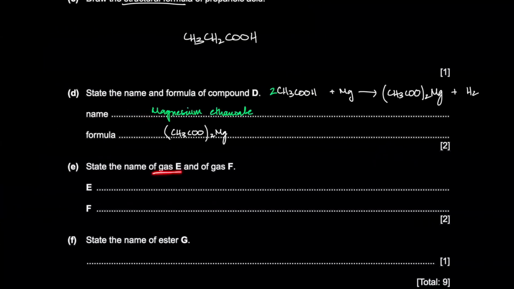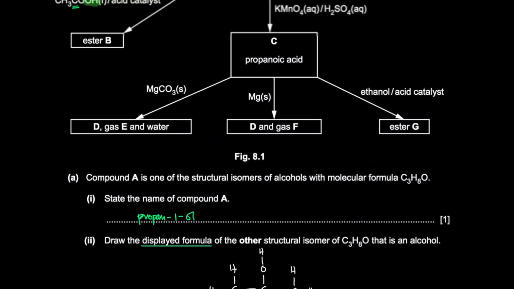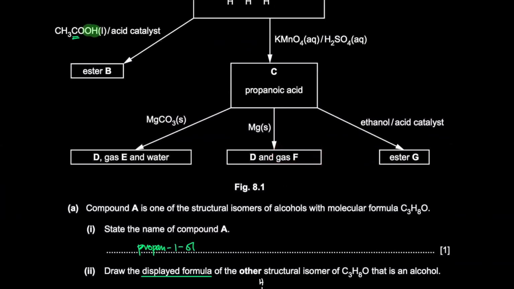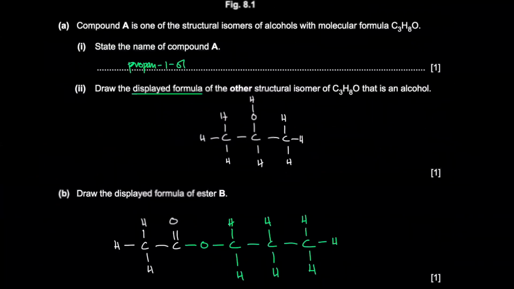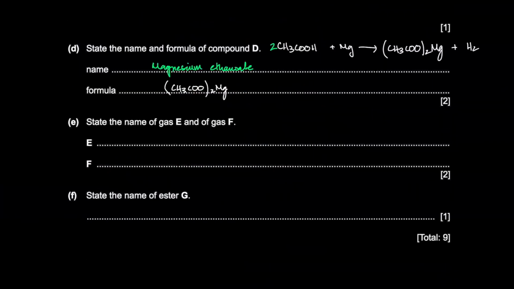State the name of gas E and gas F. Okay, so gas F is hydrogen gas. We just saw that. And gas E: acid and carbonate react to form salt, carbon dioxide, and water. So the gas is carbon dioxide. The salt will be the same, magnesium propanoate. So this is carbon dioxide, and this is hydrogen gas. So E is carbon dioxide and F is hydrogen.